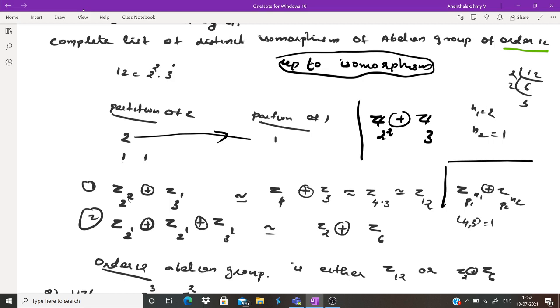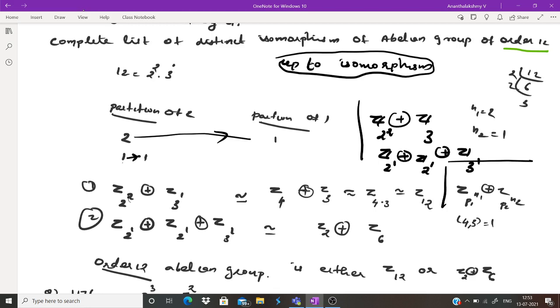Another way is the other combination, 1, 1, and then you write the power of 3: Z3 raised to 1. So these are the only possibilities for writing this.